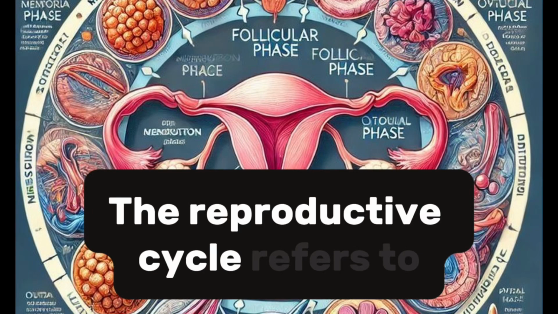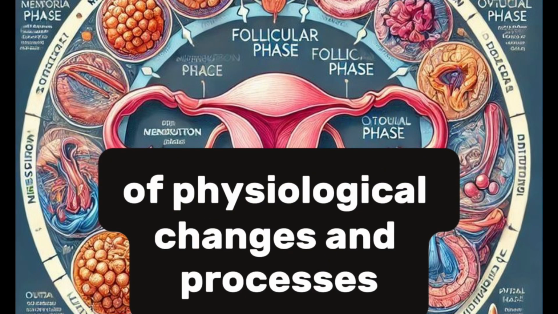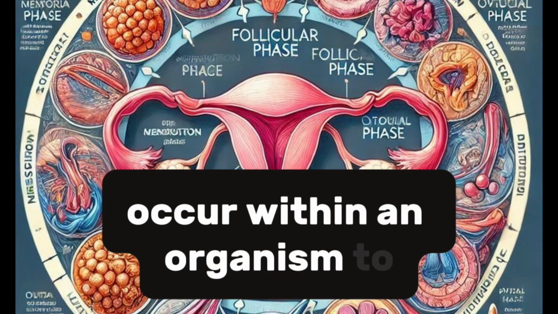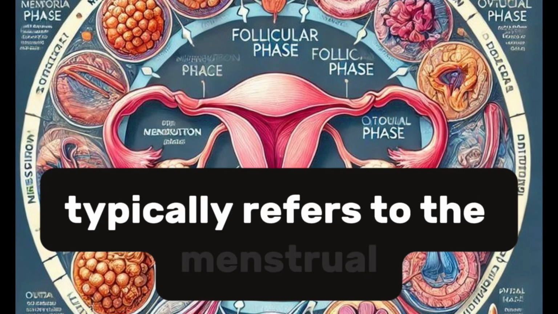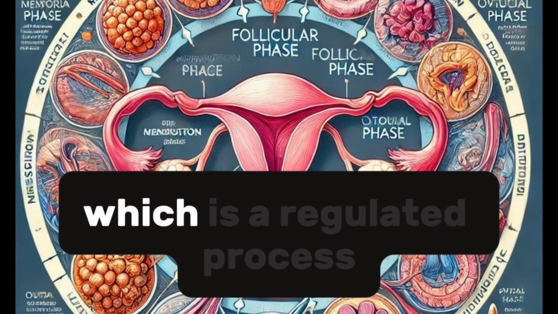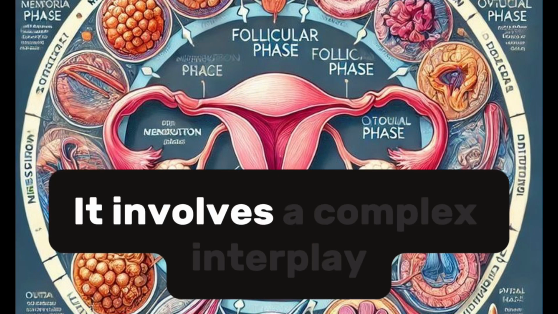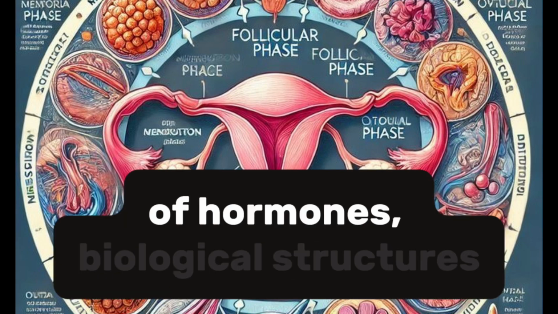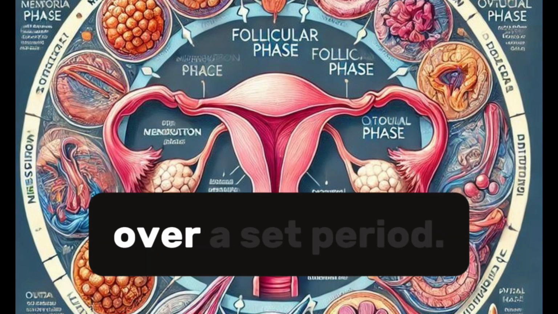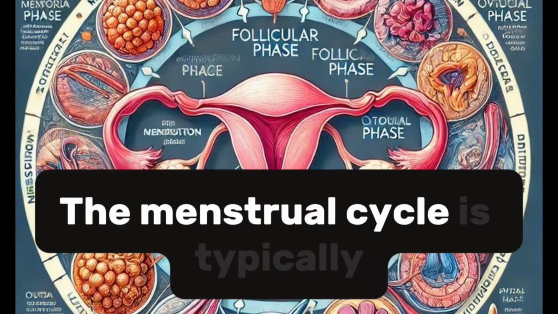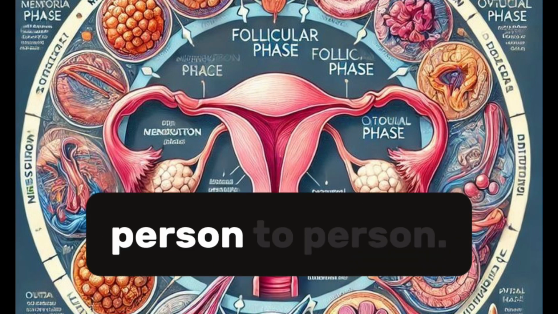The reproductive cycle refers to the series of physiological changes and processes that occur within an organism to enable reproduction. In humans, this cycle typically refers to the menstrual cycle in females, which is a regulated process that prepares the body for potential pregnancy. It involves a complex interplay of hormones, biological structures, and physiological changes that occur over a set period. The menstrual cycle is typically around 28 days, though it can vary from person to person.